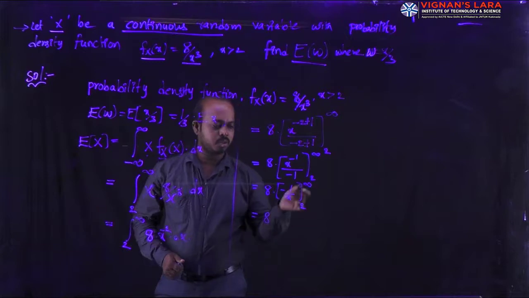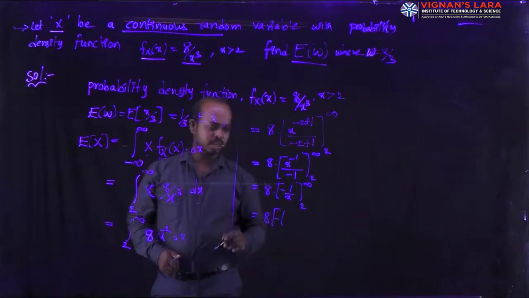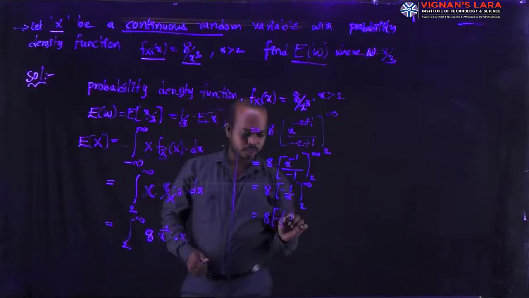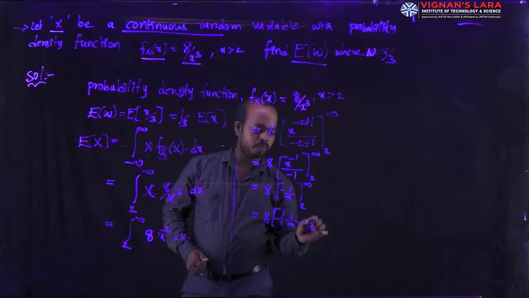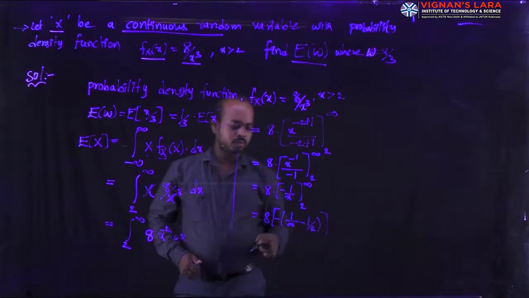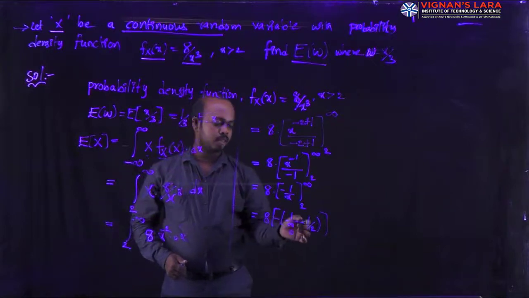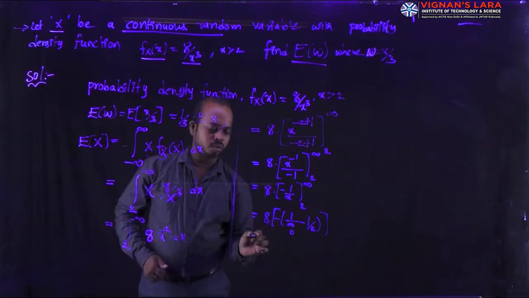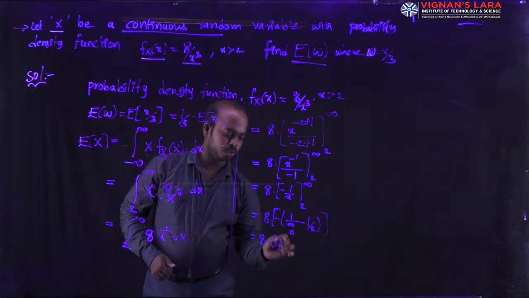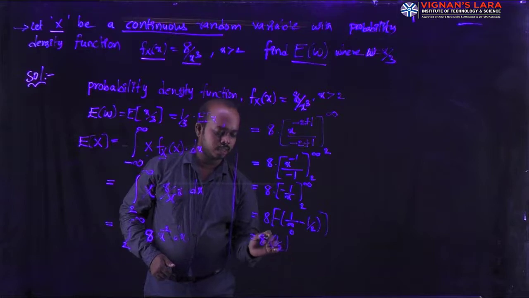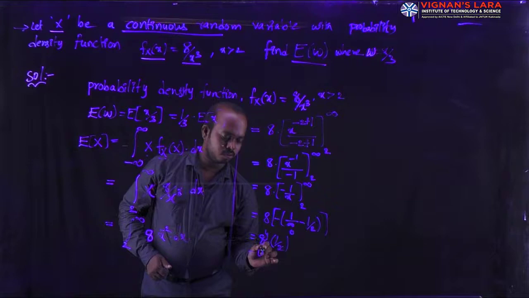Now I can substitute the limits. Minus is common for these two limits. The first quantity is 1 by infinity minus the second quantity 1 by 2. The value of 1 by infinity is 0. Here minus into minus is plus, giving 1 by 2. The total value is 8 into 1 by 2. You can cancel 8 with 2 four times, and the value is 4.